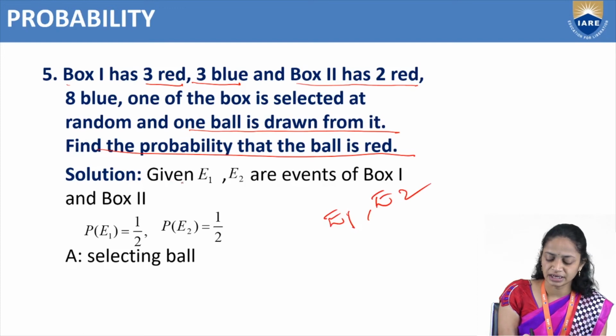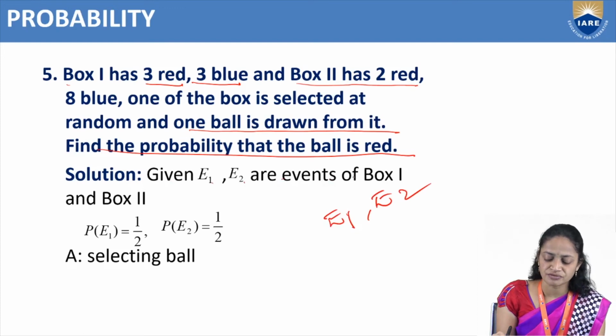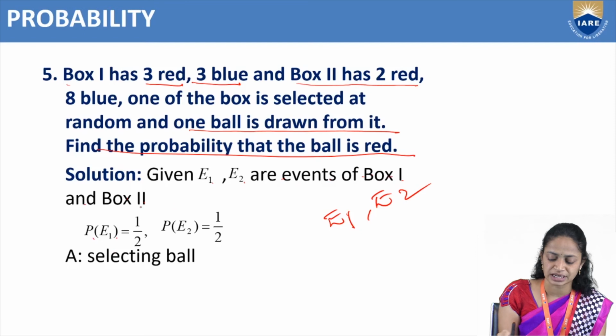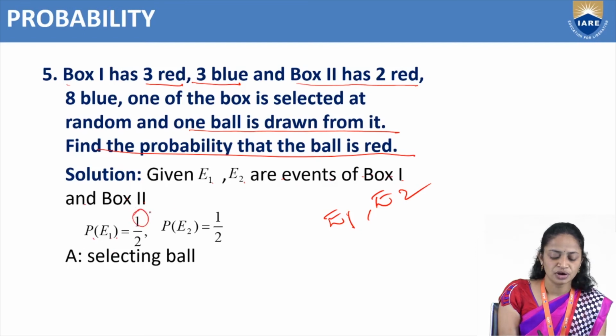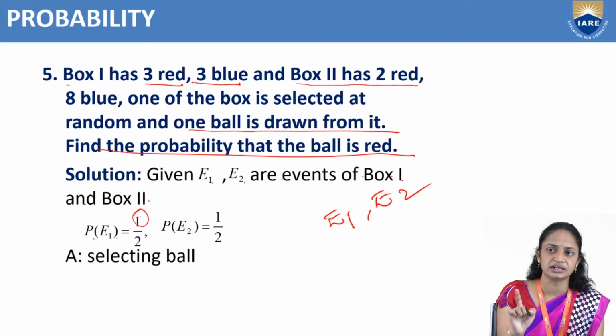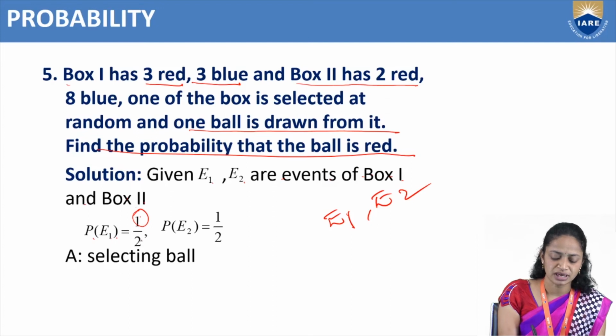Given that E1, E2 are events of bag 1 and bag 2, or box 1 and box 2. So P of E1: how many boxes are there? 2 boxes are there, and from that we have to choose 1. So P of E1 equals favorable outcomes divided by total number of outcomes. Favorable outcomes are 1 and the total number of outcomes are 2, box 1 and box 2. So that's why 1 by 2.